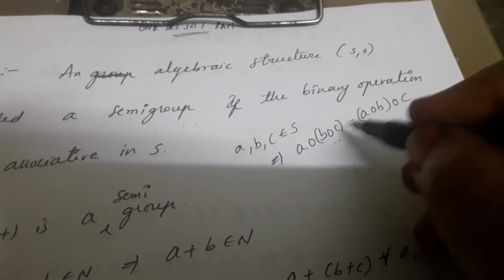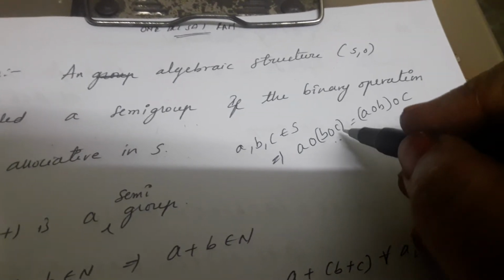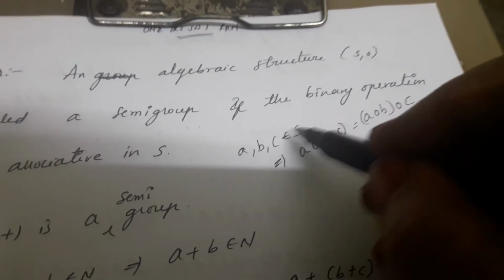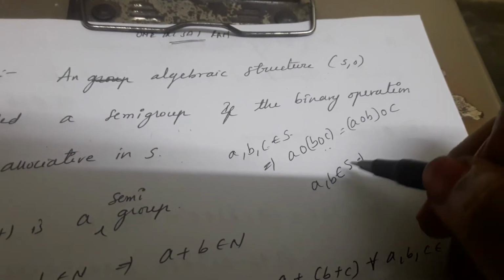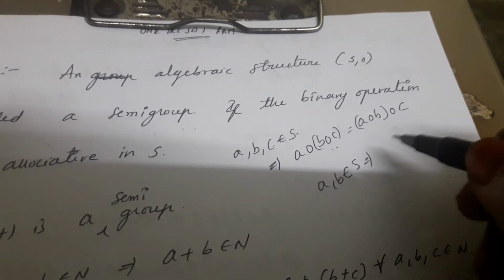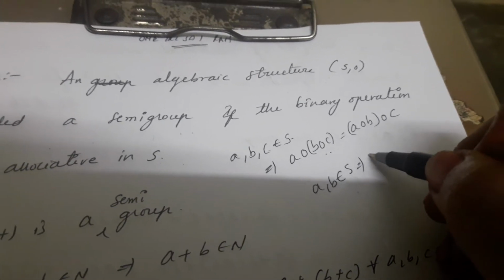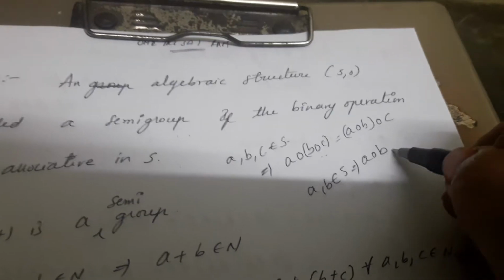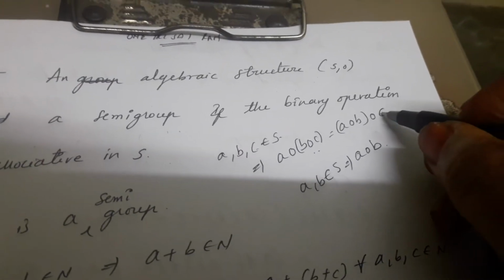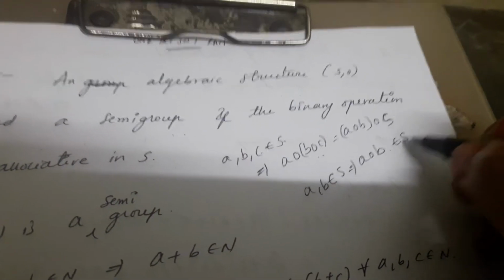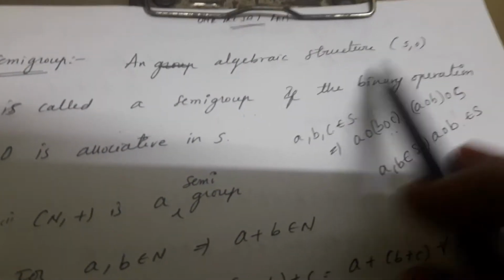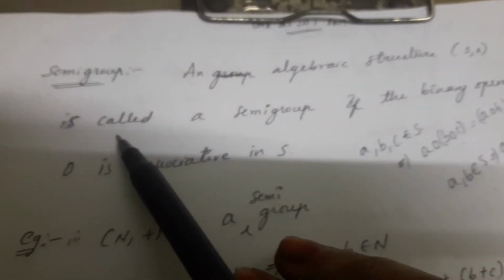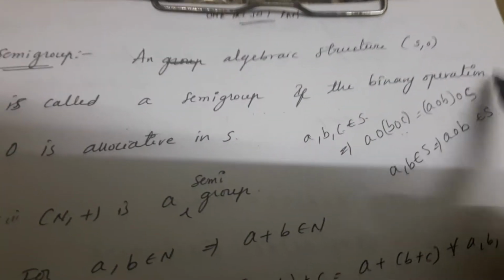Binary operation means it also satisfies the closure law. Closure law means you have to take any two elements in S, then we apply the binary operation between the two elements. Here we consider ∘, that's why you have to write a ∘ b belongs to S. That is the binary operation. An algebraic structure (S, ∘) is called a semi-group if the binary operation ∘ is associative in S.